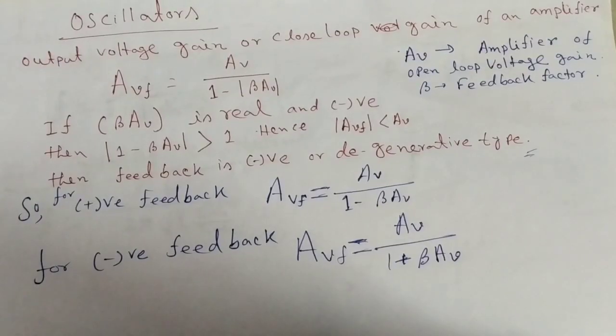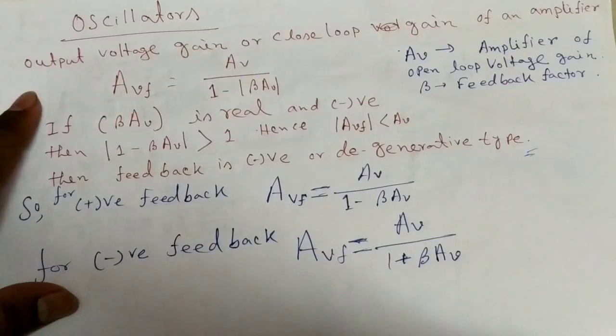Now we discuss another important topic, oscillators. There are mainly 4 types of oscillators: Colpitts oscillator, Wien-Bridge oscillator, phase shift oscillator, and Hartley oscillator. Okay, and using an oscillator we can calculate the gain.